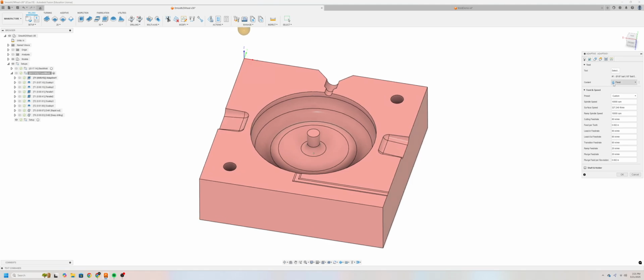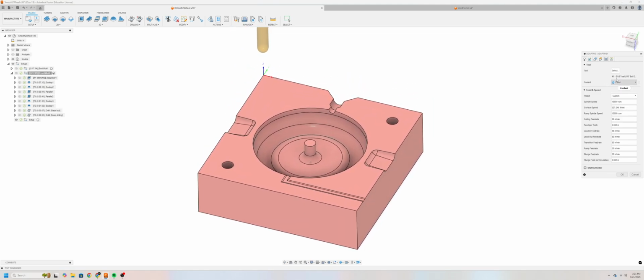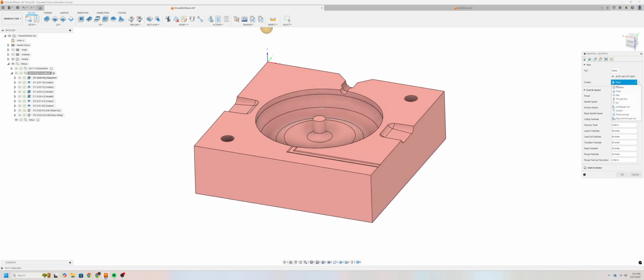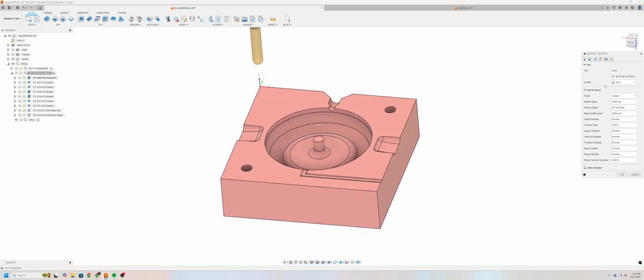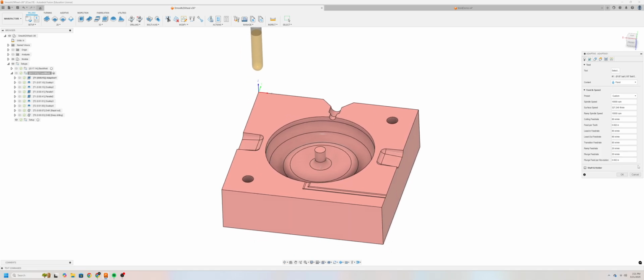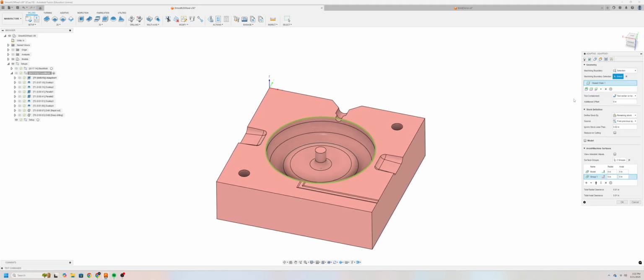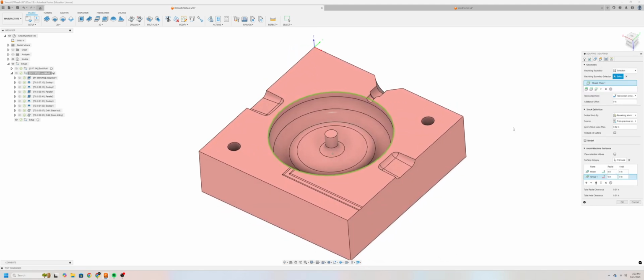If you're working on Tormach 4, you can have flood coolant enabled. If you're working on any of the other Tormachs, make sure that this is disabled. Like I said, I'll go over feeds and speeds later, but you can also copy these parameters now if you'd like. Moving on to the next tab, I'm not going to have multi-axis tool orientation enabled, so don't worry about that. The next tab after that is the most important one.